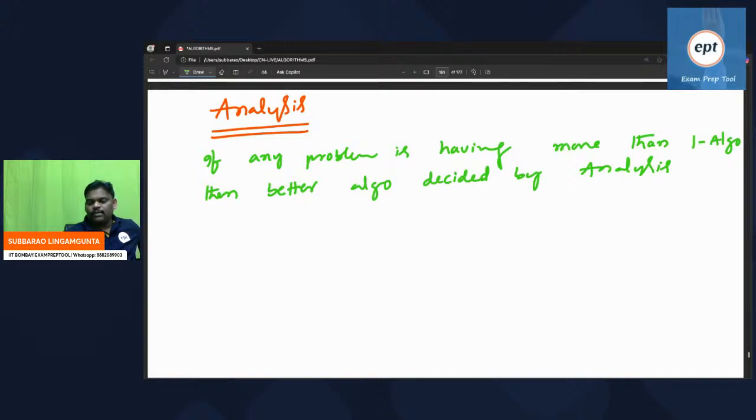So try to understand. The purpose of analysis is, if any problem is having multiple algorithms, the better algorithm is decided by analysis. That is the purpose of analysis. The better algorithm is decided by analysis based on two parameters.